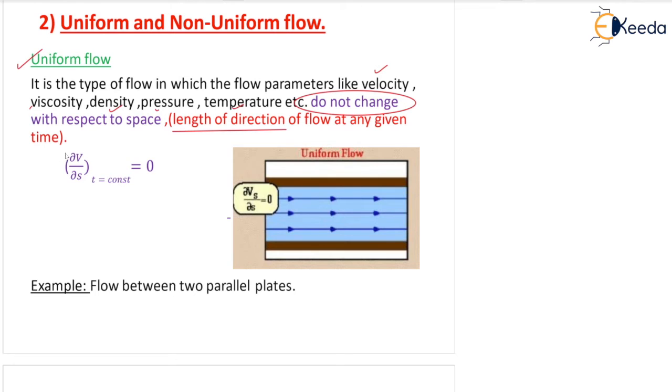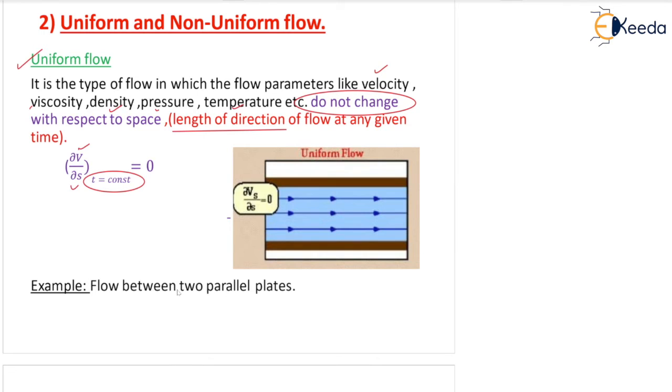∂v/∂s at t constant, but here the time is constant. Earlier the point was constant, right? Now it is the change of velocity with respect to space. s is space. Space means coordinates like x, y, z. If it is one-dimensional, it is only the x coordinate. At any constant time it equals 0. That means there should not be any change of velocity with respect to coordinate. That means if you are looking at one coordinate and another coordinate at the same time, the velocity should be the same. Then it is called uniform flow.